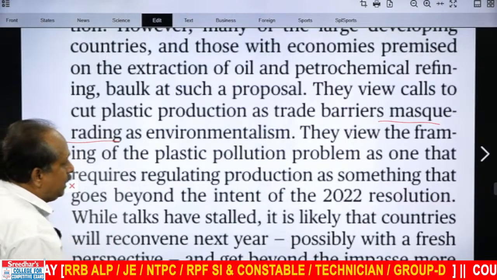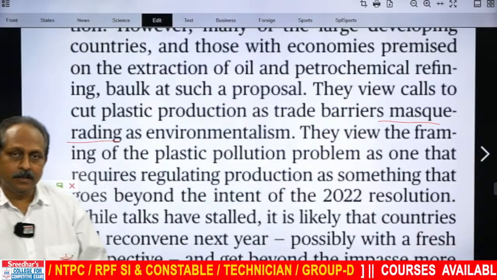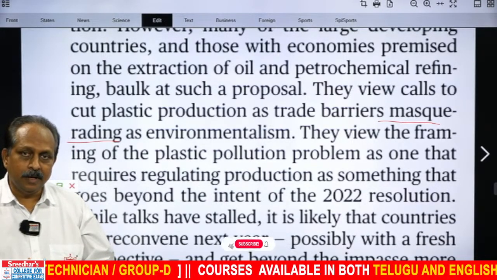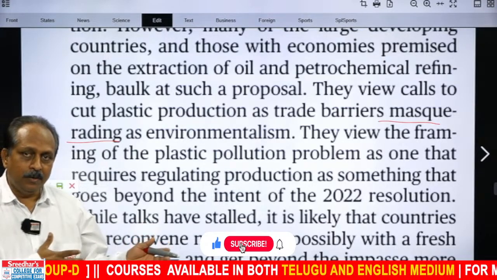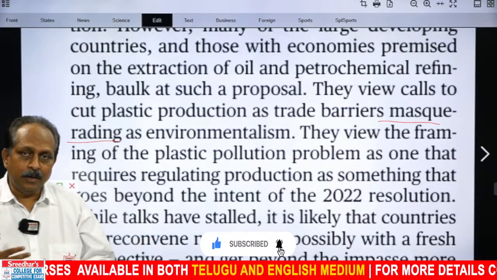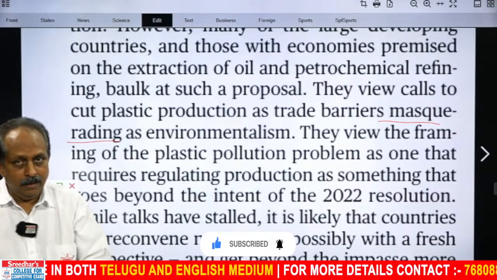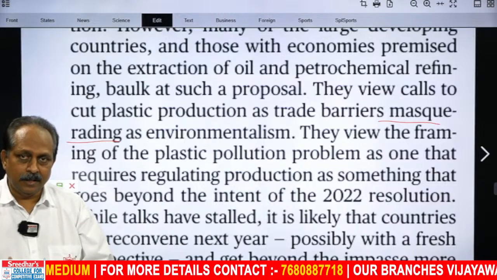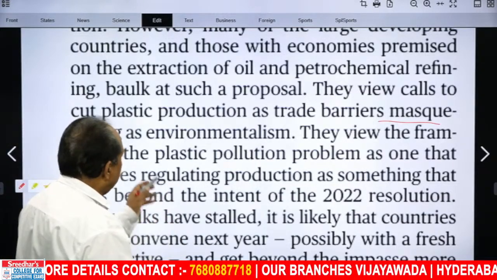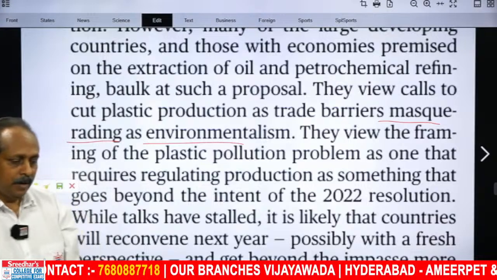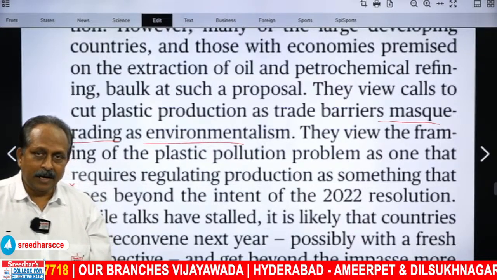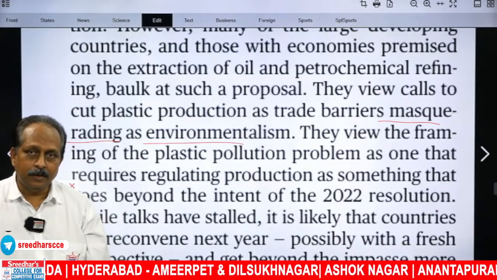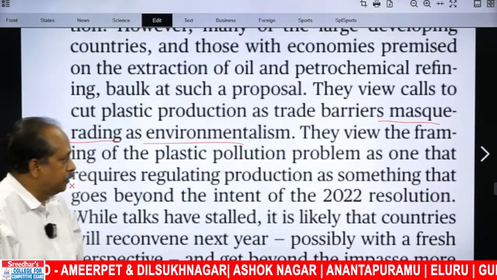Masquerading means disguise. What these large developing countries feel is that these European countries and the Pacific Ocean nations, when they talk about this, are nothing but trying to impose trade barriers as a disguise. They are trying to masquerade, means use it as a disguise, trade barriers, in the name of environmentalism. They are trying to pass it on as part of environmentalism, but actually, underlying factors, they are imposing trade barriers.